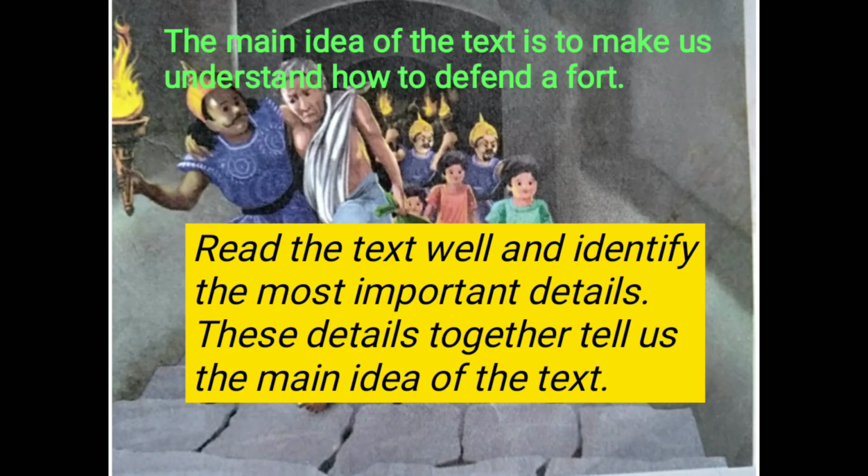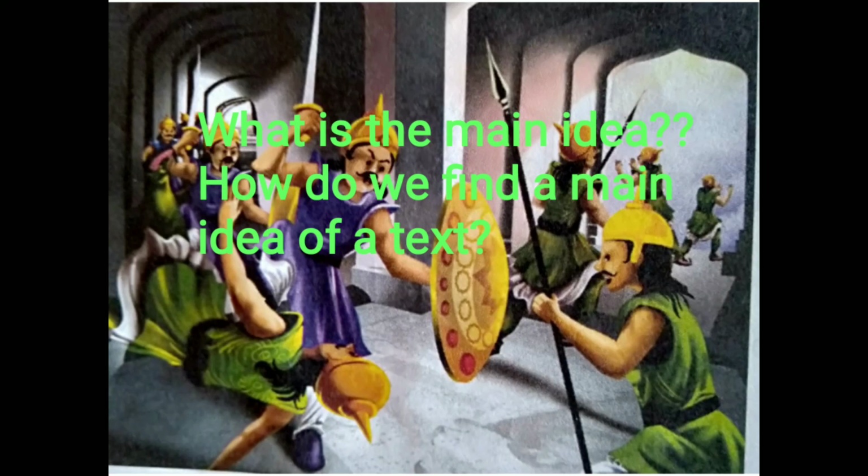Yes, the main idea of the text is to make us understand how to defend a fort, how to protect a fort. Why? Because most of the details are given about the protection of a fort, right? So that's why we can say that the main idea of the text is to make us understand how to defend a fort. To find out this main idea, what did we do?